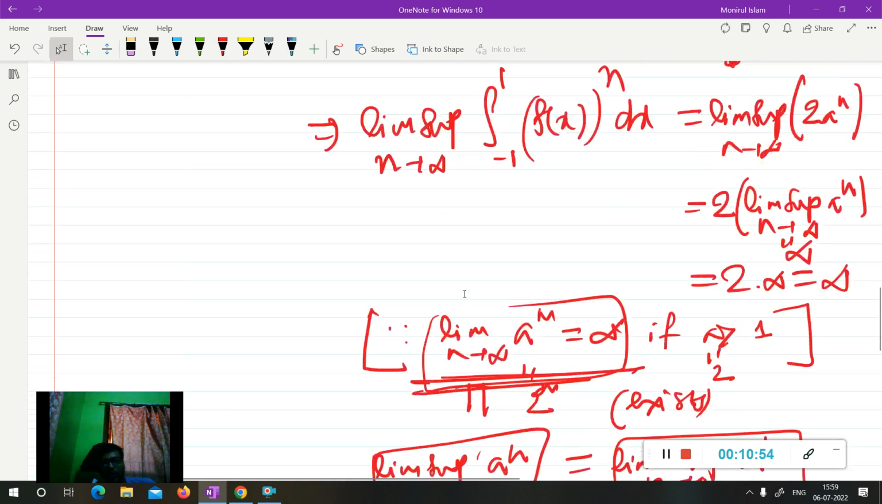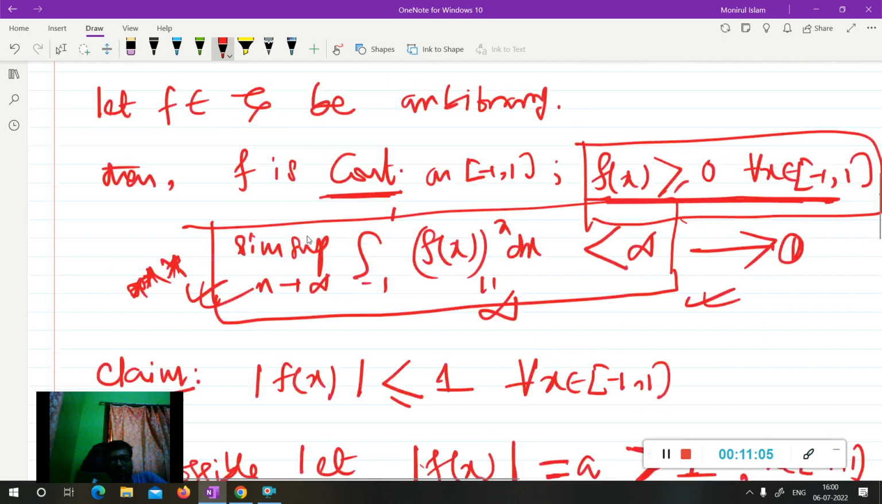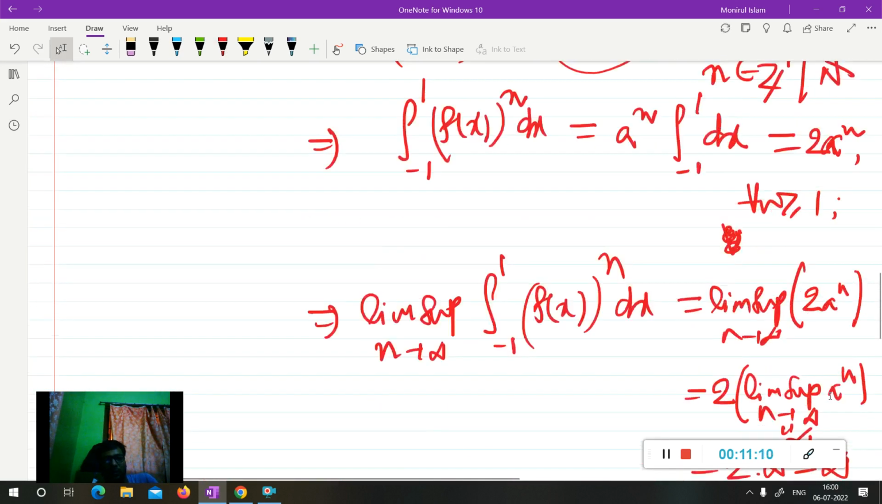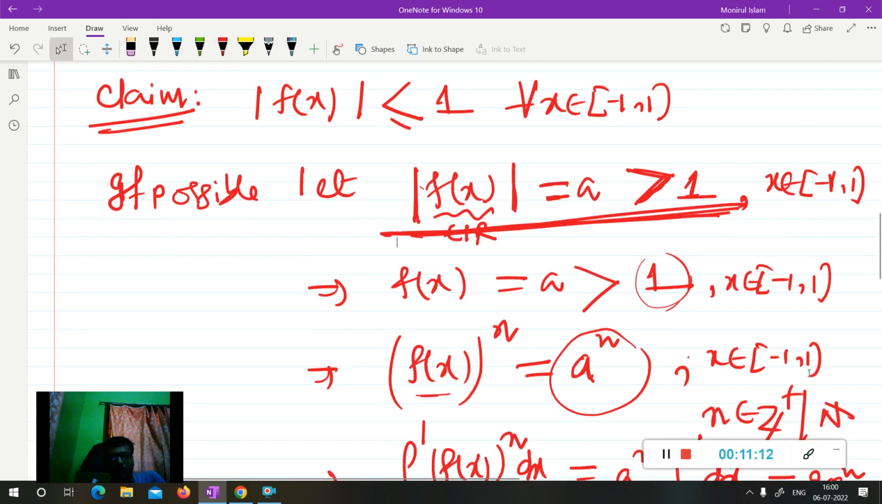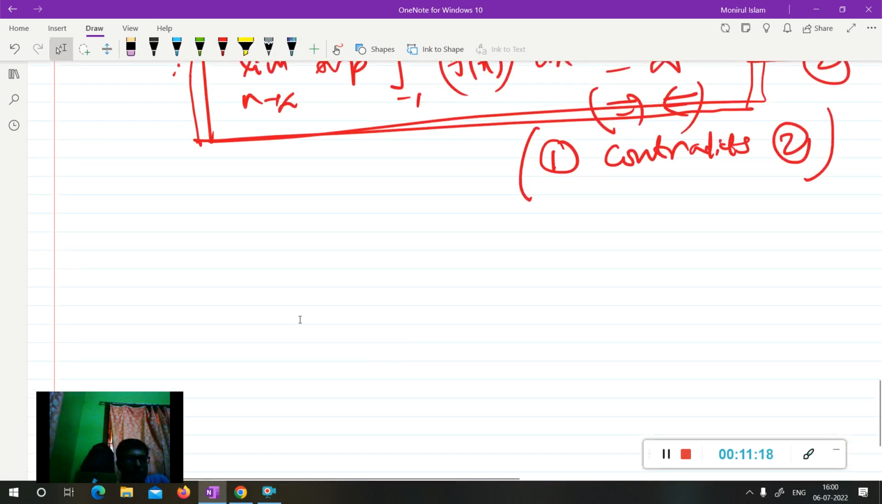From here you can say that mod f(x) is never greater than 1. I claimed that mod f(x) is greater than 1, but that is not possible because it gives a contradiction. This integral is finite, but it would be infinite if mod f(x) were greater than 1. So you can say the modulus of f(x) is not greater than 1, meaning it will be less than or equal to 1. So what is my conclusion?